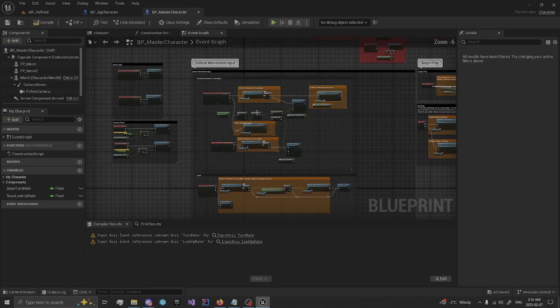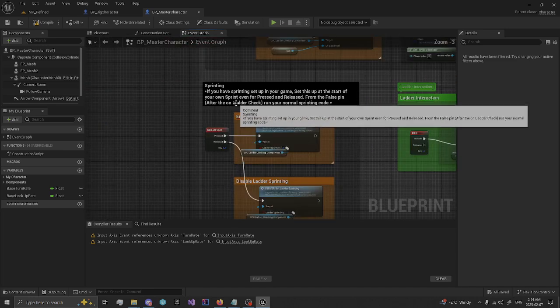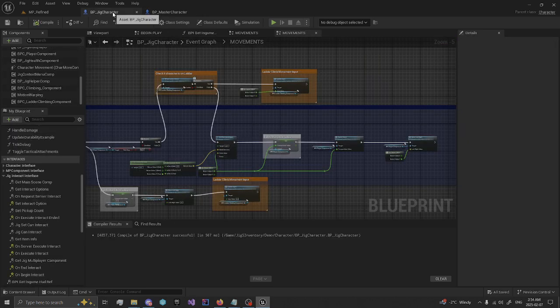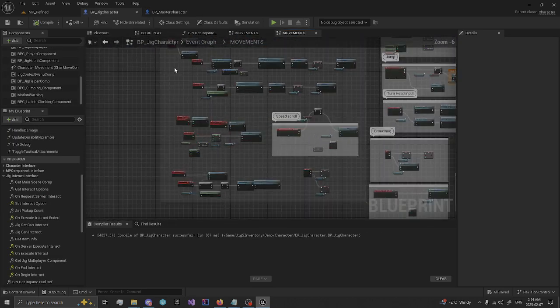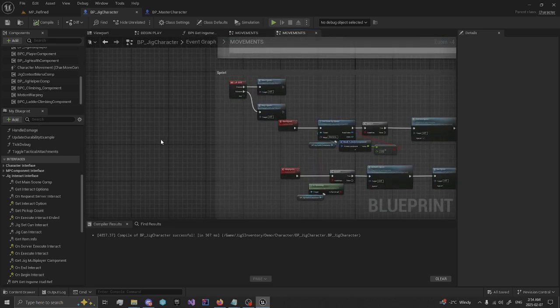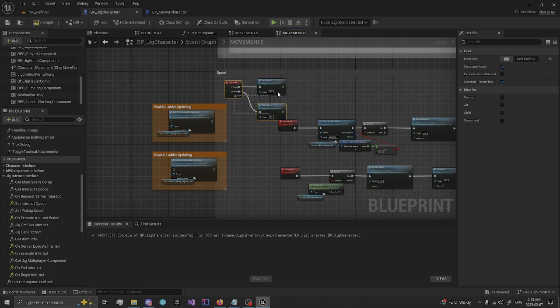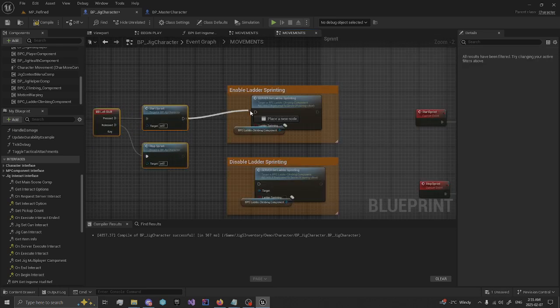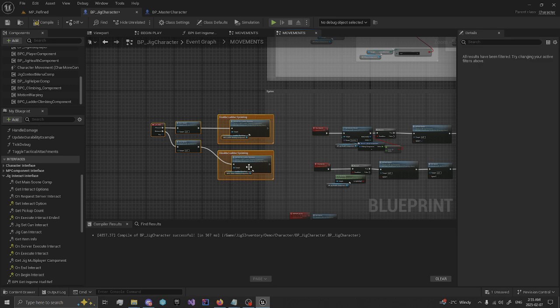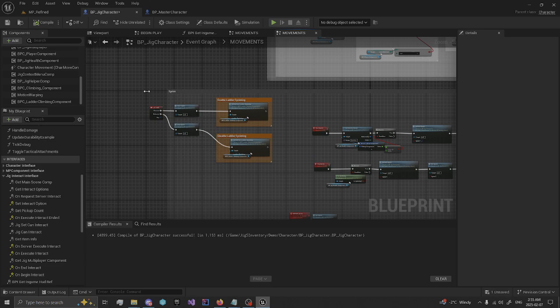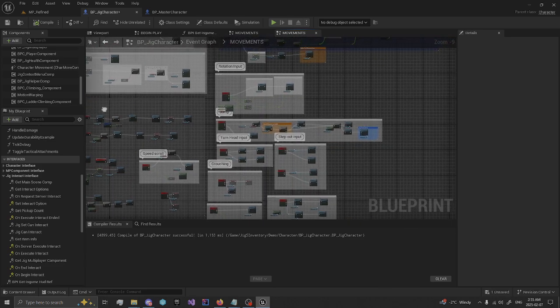And now we'll look into setting up for sprinting. So you can come over here and just grab these two nodes, ladder sprinting, Control C to copy those. And we'll just come over here to the sprinting input. I'm just going to drag over here and connect that like that. That'll allow us to have ladder sprinting.